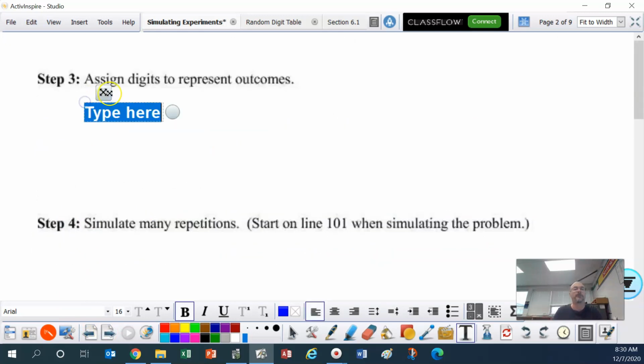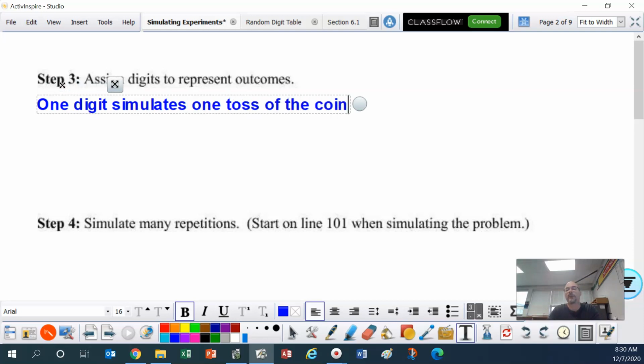Step 3. Assign digits to represent outcomes. This is where we say that one digit simulates one toss of the coin. Again, if I'm going too fast, pause and rewind. One digit simulates the toss of a coin. Odd digits represent heads.